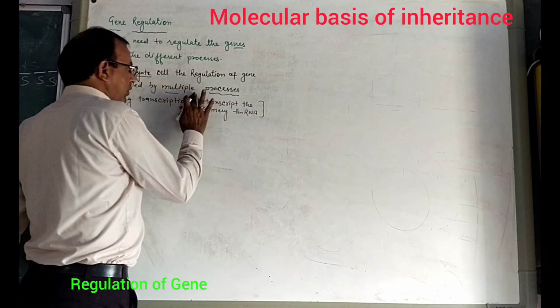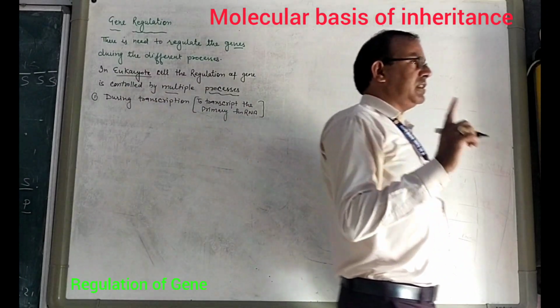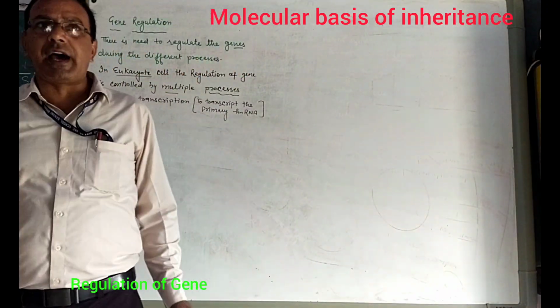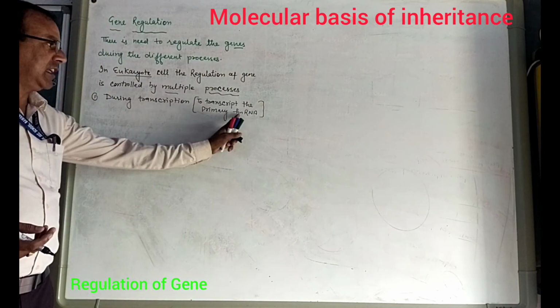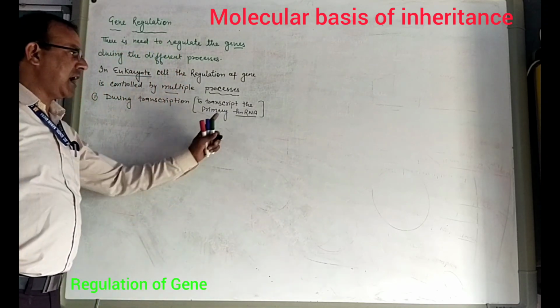First of all, the regulation of gene takes place in the eukaryotic cell. The first phase is transcription. When the DNA changes into RNA or mRNA, that is called primary RNA, that is called hnRNA, heterogeneous nuclear RNA.